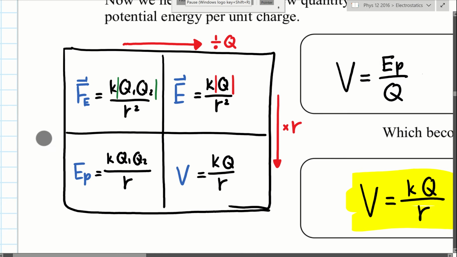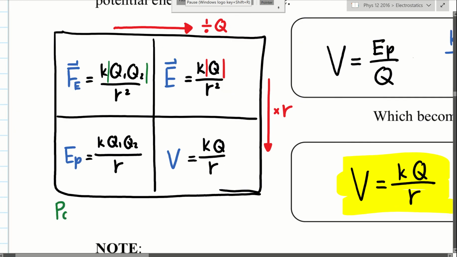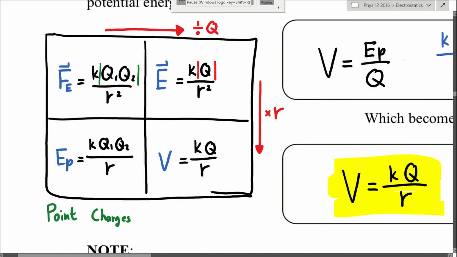Now, this is a nice summary of the 4 equations that we have in this chapter. These 4 equations work with point charges. That means any charges that are acting like a point, like a proton, electron, or any larger particles, as long as they are like a charge on a point, then you can use these equations. There are situations where you cannot use these equations, and that will come later.